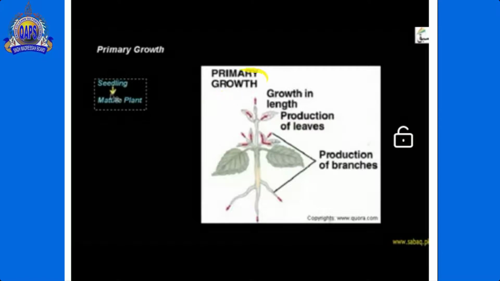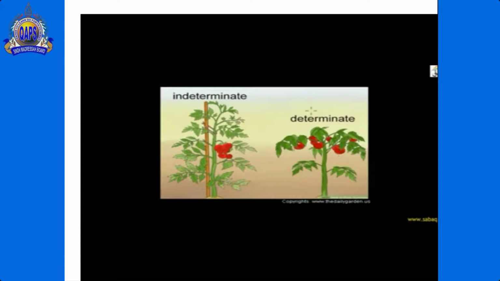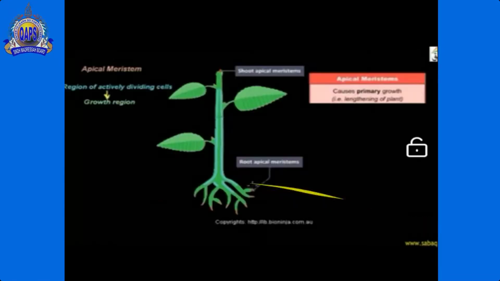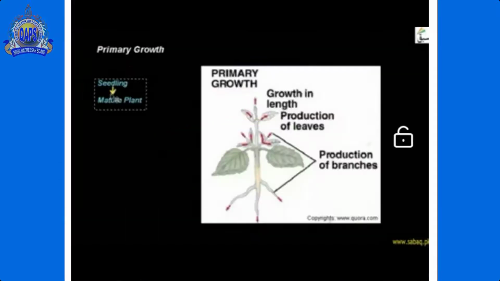Primary growth: when the length of the shoot and the length of the roots increase, then we call it primary growth.